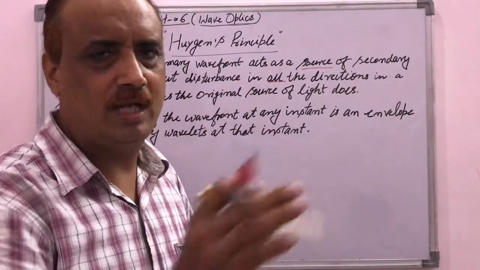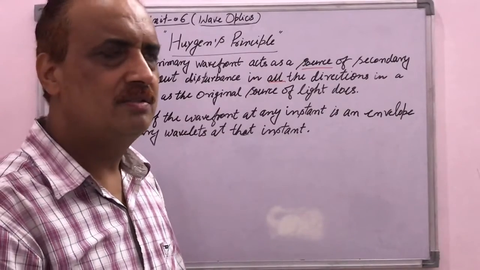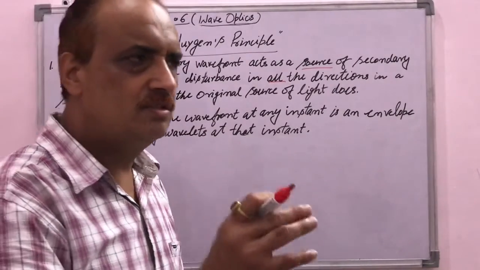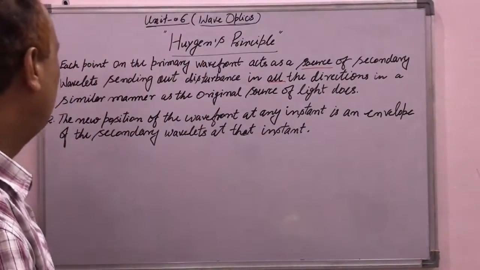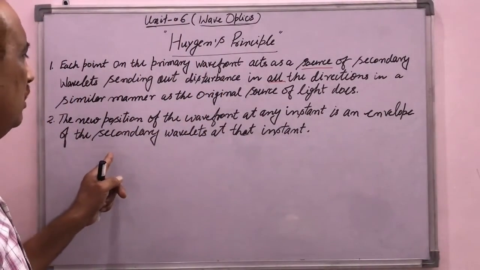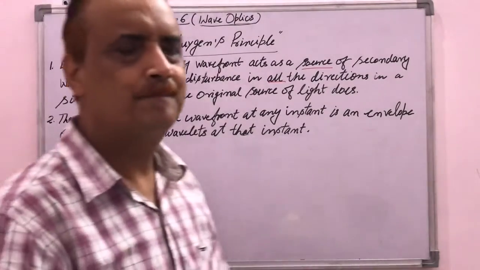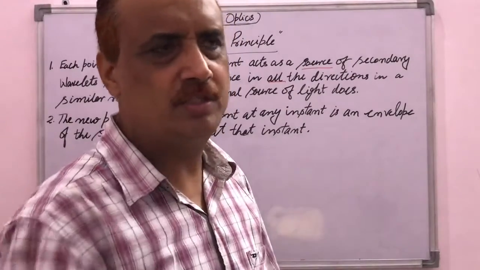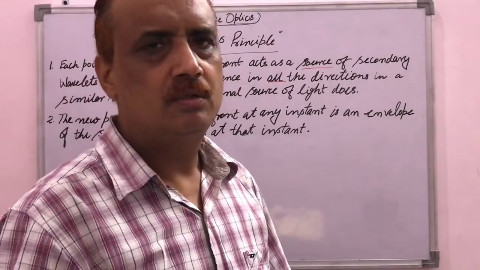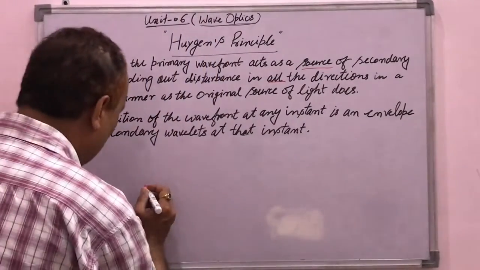We draw a line that covers all the secondary wavelets, and such a tracing line is known as the envelope, and that will be the envelope of the secondary wavelets at that instant. So we can explain these two assumptions with the help of geometrical construction.